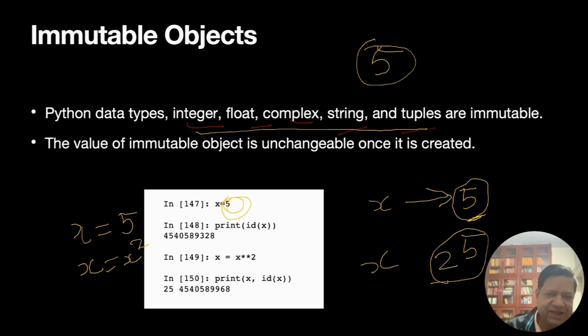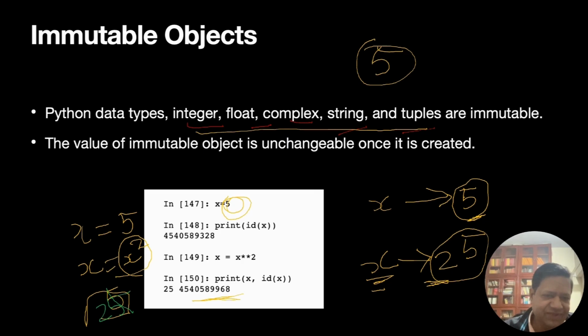Now x points to this. So you see, this was one location for 5, and this is a new location. So now x is pointing to this new location. That's the difference. So we create two objects. It's not that, as in C, this 5 was replaced by 25. In C, we have a location where 5 was, then we remove this and rewrite 25. But not in Python. In Python, we create a new object.